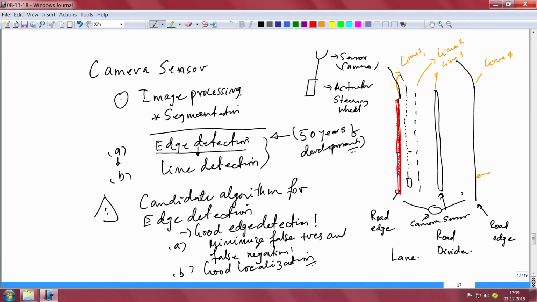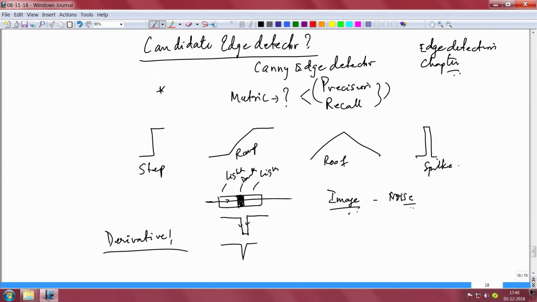But you may now ask, if you make it thick, won't it look blurred? Yes, it will look blurred. Let it be blurred, but at least you have smoothened it, and after blurring you still have a beautiful edge which you can detect. Therefore what people normally do, particularly in Canny, I am not going into details of all types of edge detectors, is apply a filter before you apply the first derivative.